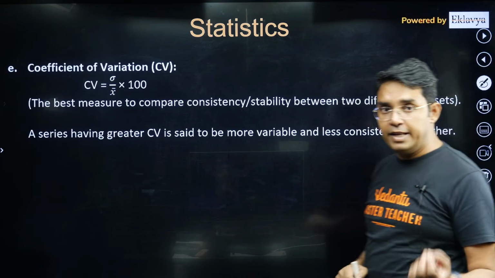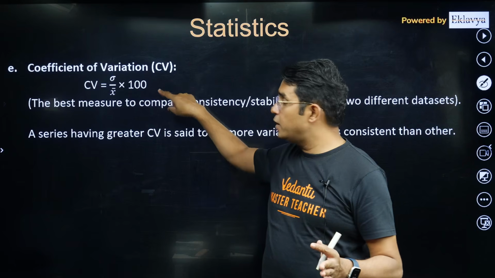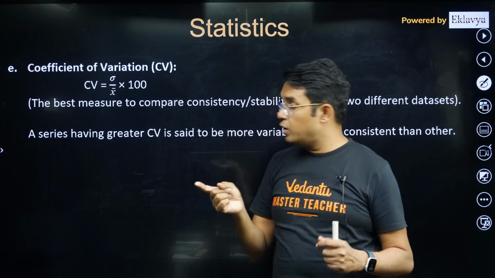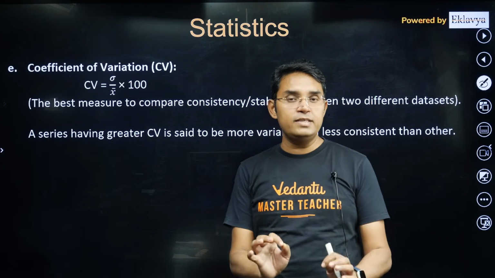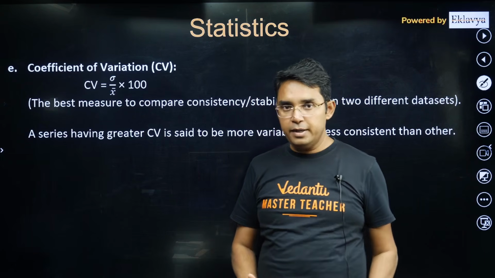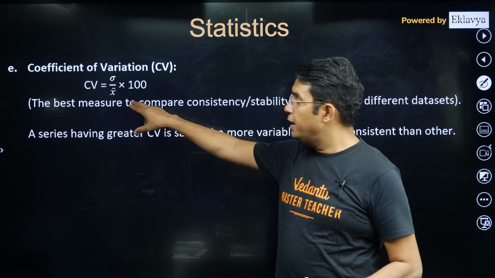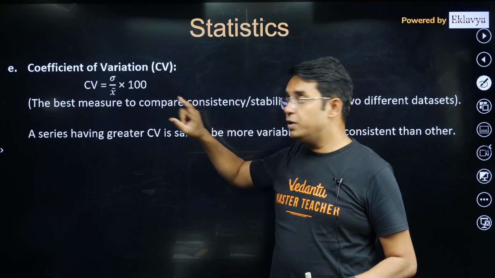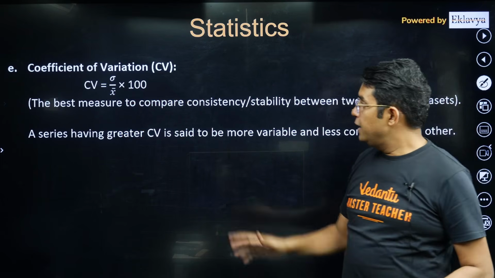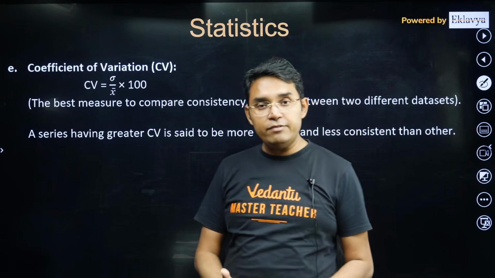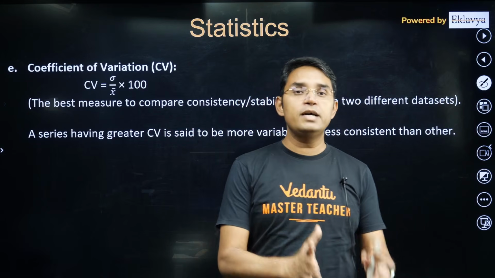Coefficient of variation is just sigma, that is standard deviation, divided by mean, into 100. One important thing I think I have already told, but I will repeat: standard deviation or variance are always calculated about the mean, not about the median. In case of mean deviation, it can be about both mean and median, but here it is about the arithmetic mean only. This is the measure to compare consistency. The larger the value of CV, the more variable your data; the lesser the value of CV, the more consistent your data.